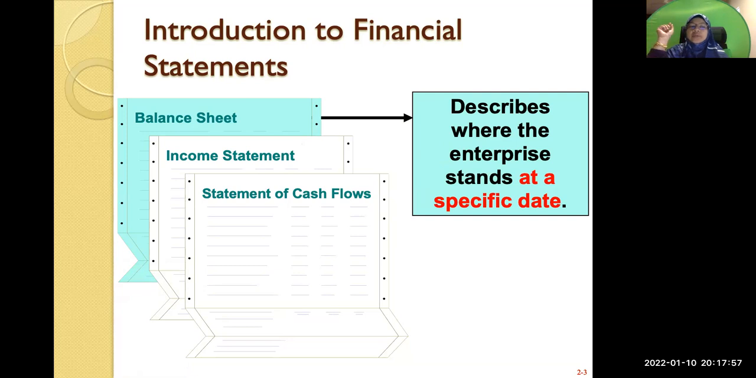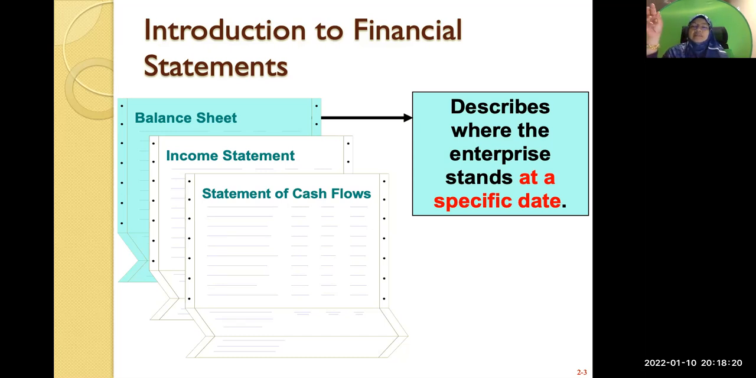So when we talk about the financial statements, the information is as at that date, because the position may change. The following day may no longer be the same as 30th of June, for example. So the report is as at 30th of June or as at 31st of December.